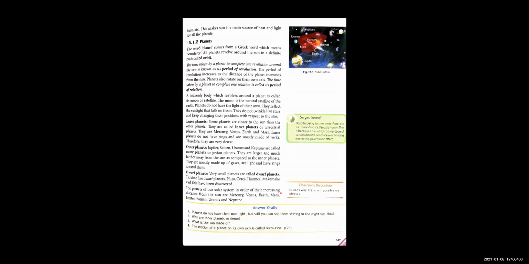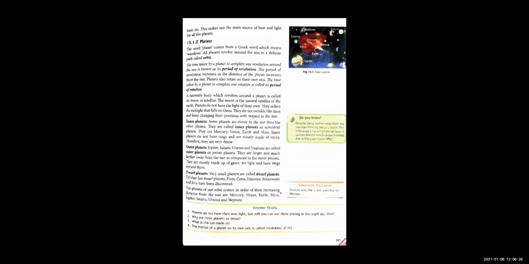Earth की natural satellite कौन सी है? Moon. वो जो moon है, that is revolving around the earth, right? So what are moons, what are satellites? They are the heavenly bodies of the planet, जो planet के around revolve करते हैं, right?